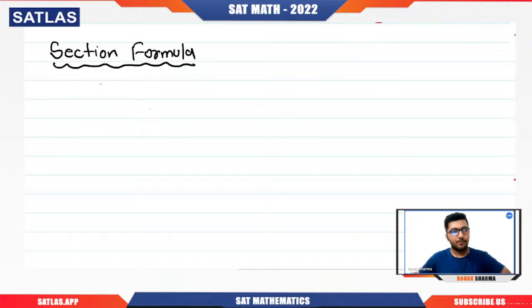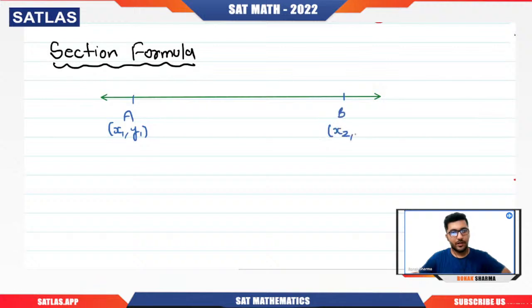Let's say I have a line segment like this on which the endpoints are A, which has the coordinates x1, y1, and B, which has the point x2, y2. And I have a point P which lies between A and B and divides the line segment AB in the ratio m is to n. What does this mean? Basically, AP by BP, this ratio of the lengths, is m by n. Remember that. This means simply this thing.